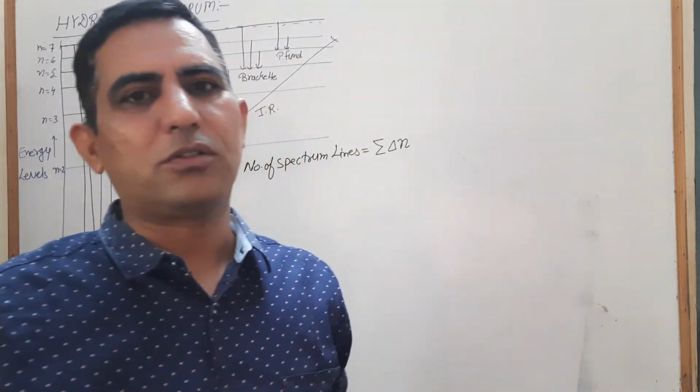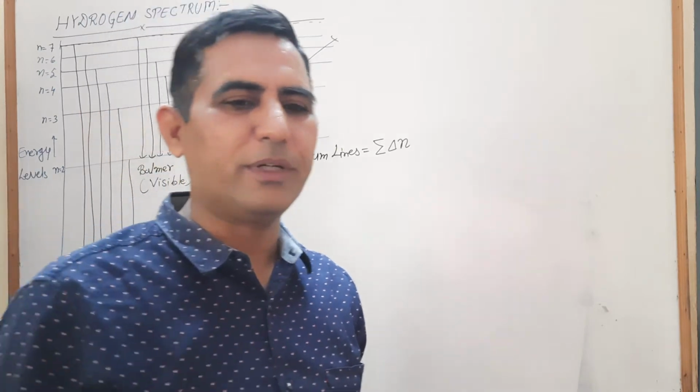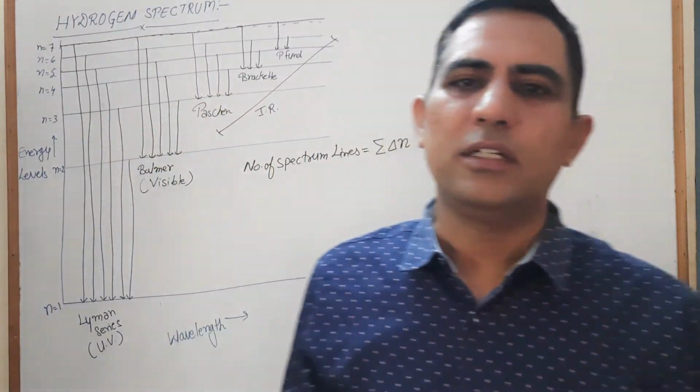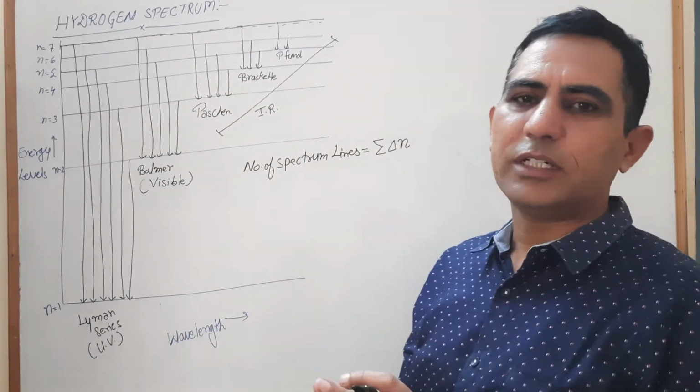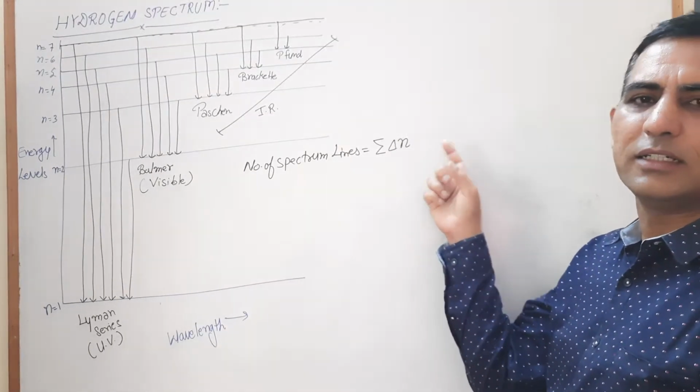You need not have pressure on your mind about where the electron is jumping from, whether it is coming into the first orbit or the second, or where it is coming from. You are completely tension free about that. The formula is simply sigma delta n.